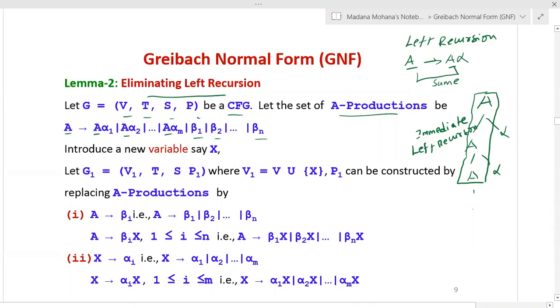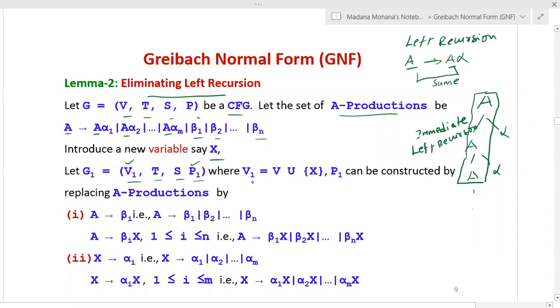So how do we remove this left recursion? First we have to introduce a new variable, say capital X. Now the equivalent grammar is G1 equal to (V1, T, S, P1). The variables V1 and the productions P1 are changed, while the terminals and starting variable are the same as the original grammar.